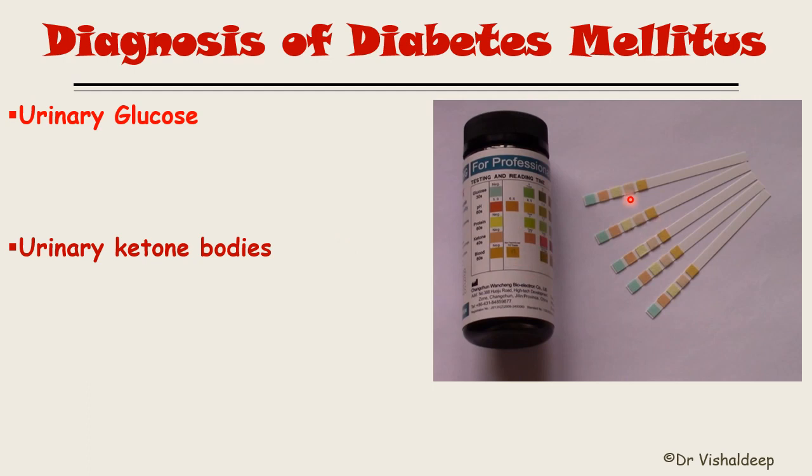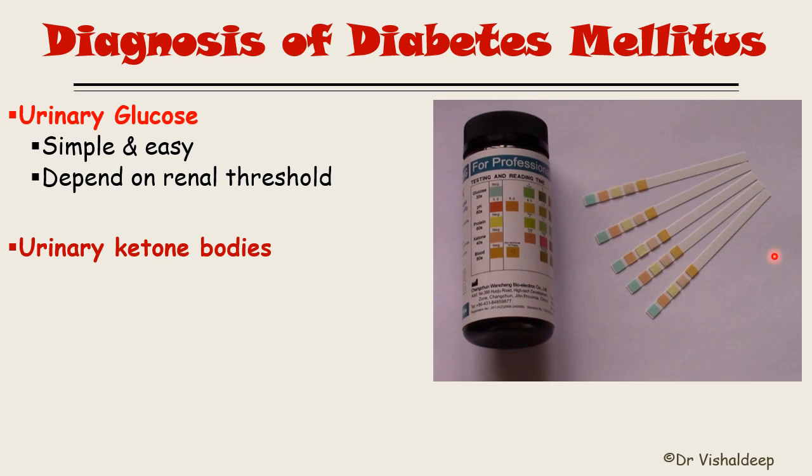You just have to dip the strip into the patient's urine, and a change of color will take place, and you can identify the amount of glucose present in the urine. So it is a very easy method, and it basically tests the glucose present in the urine. It depends on the renal threshold, so it is not that accurate. As you see, the strip is present to measure the urinary glucose level.